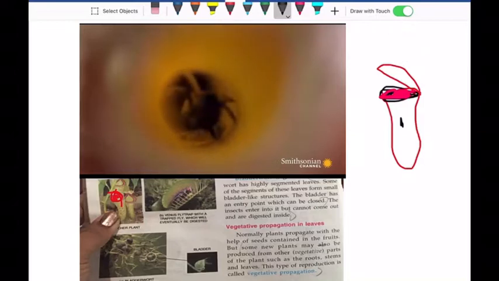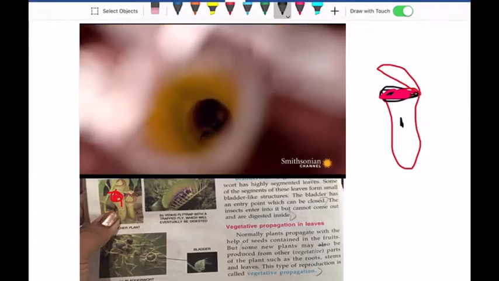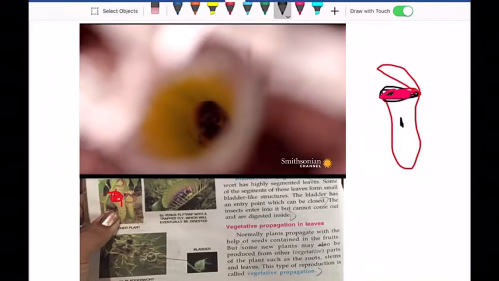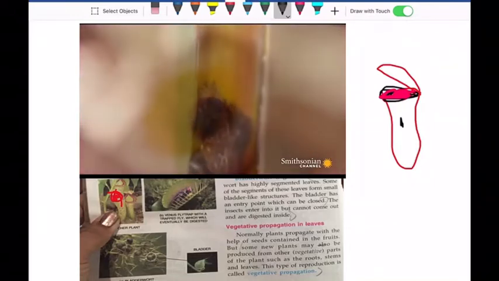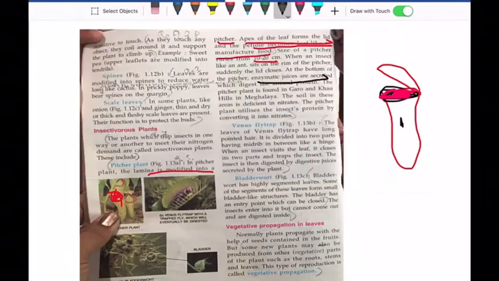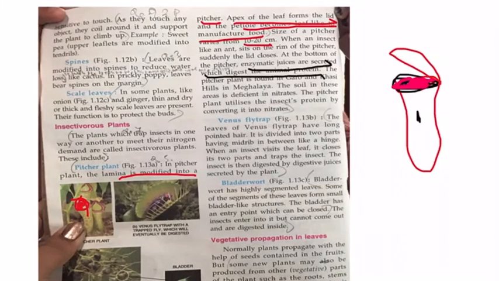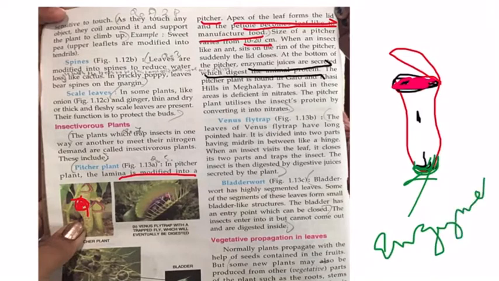The pitcher plant slowly extracts the enzyme from the insect's body. At the bottom of the pitcher, enzyme juices are secreted which digest the animal protein. When the insect comes to the bottom, different kinds of enzymes are secreted which digest the insect.